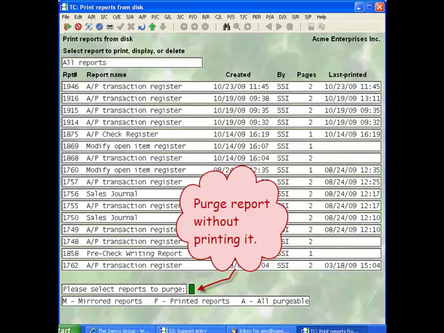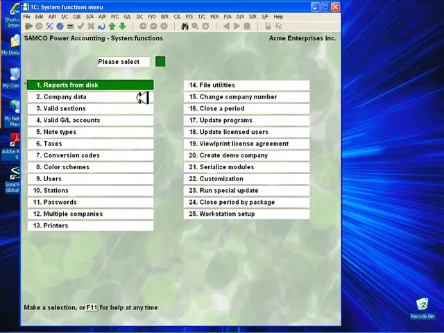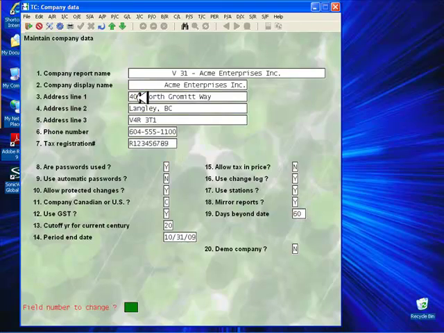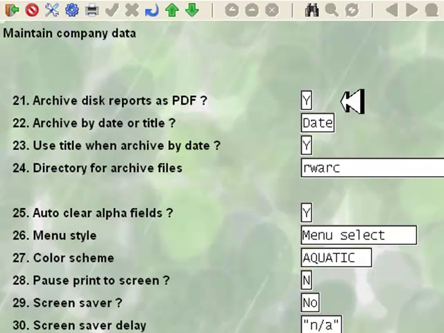To activate the feature, go to System Functions, Company Data, Second Screen. Answer yes to the Archive Disk reports as PDF.